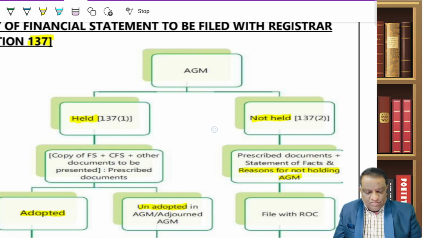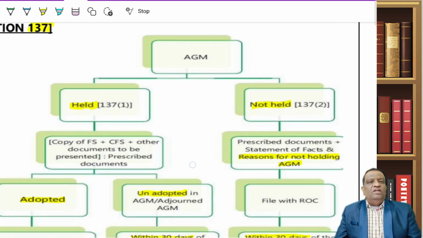So then, what are the time limits? That is what he is talking about. After the AGM, you have to file with the registrar. But you may have various scenarios. Either you have not conducted the AGM at all, or you have conducted the AGM but the financials have not been adopted.